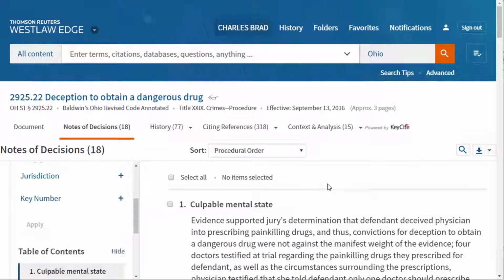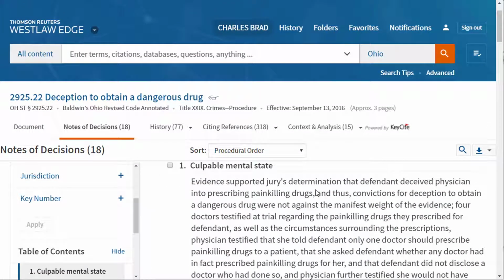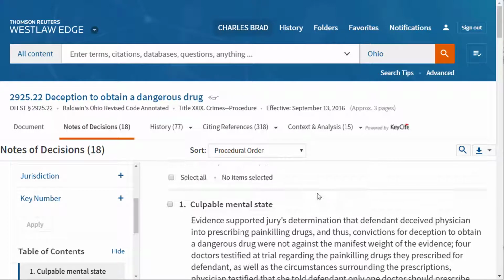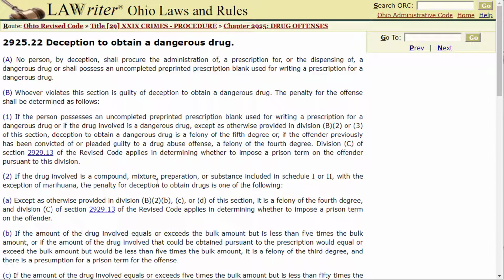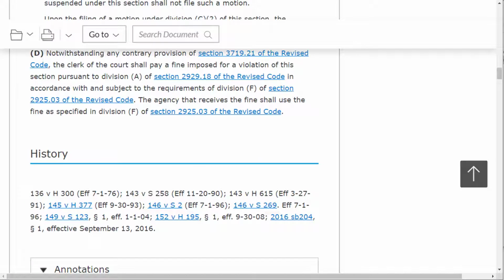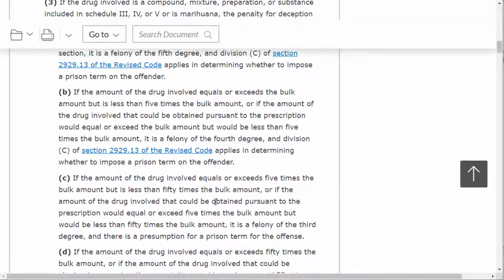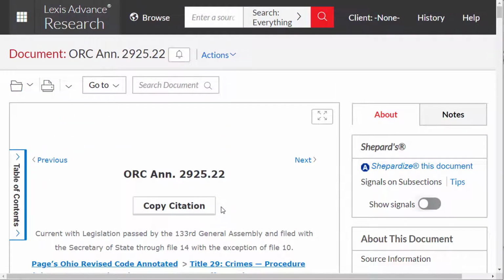Now, we're not going to actually answer this question about could be obtained, because really the main point of this is just to show you annotations. Okay, so here's the takeaway. The official statutory section does not have annotations. In Lexis and Westlaw, you want to click on notes to decisions or notes of decisions, whatever it's called, and then that will immediately get you to case law. So this is a great way to slingshot from the statute, which is step 3 of the research process, to step 4 of the research process.